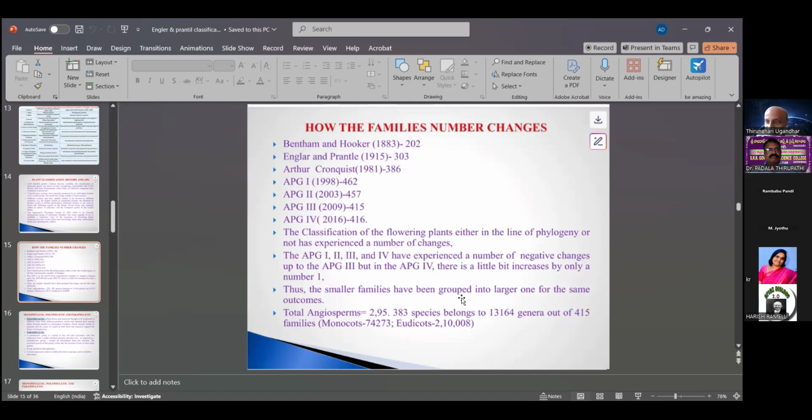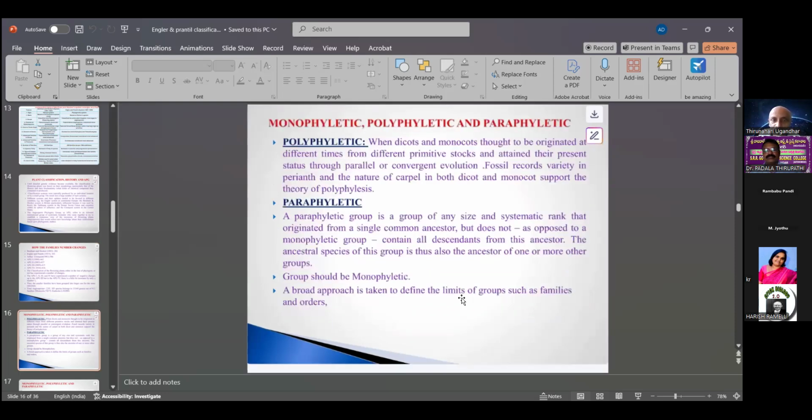Based on evolutionary changes or the APG method at the 2016 level, the total angiosperms include monocots at 74,273 and dicots at 210,008. This family number is also discussed in terms of monophyletic, polyphyletic, and paraphyletic natures.